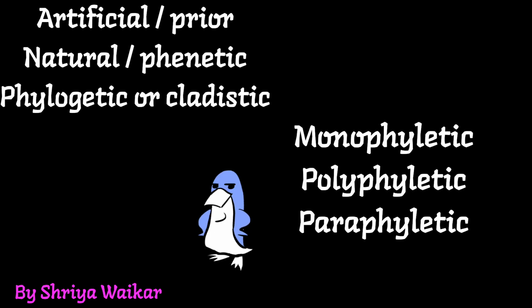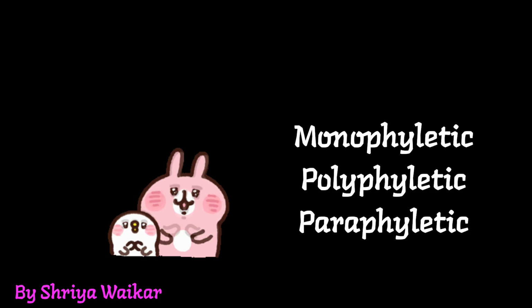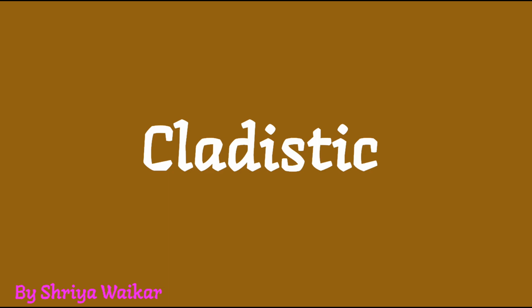And the organisms which do not include all descendants of the common ancestor are paraphyletic. Then what is cladistic? It is a method of classifying organisms which is based upon the genetic relationship of the ancestor with them. So these are more significant and they are natural.